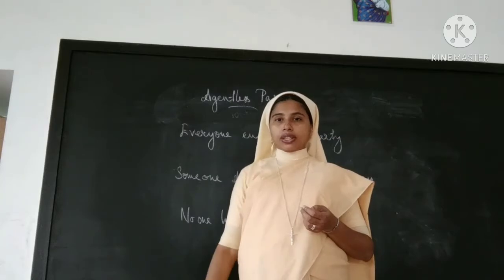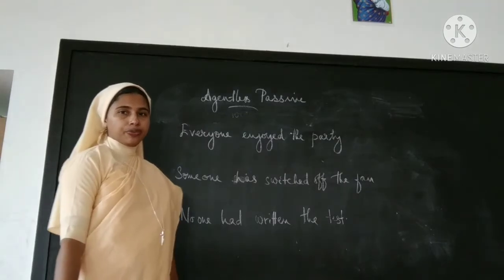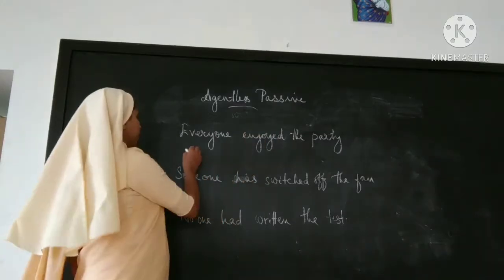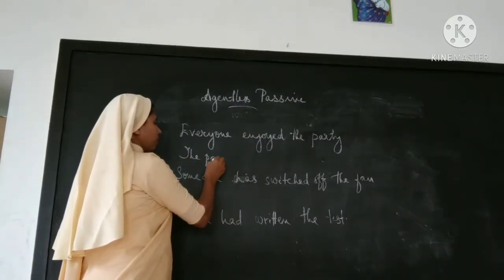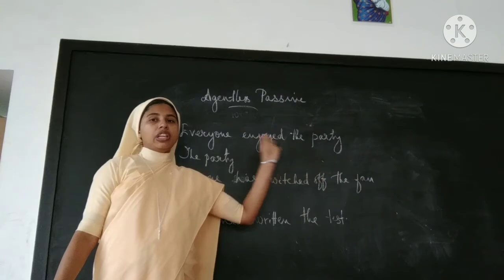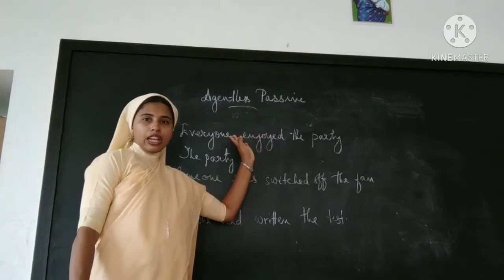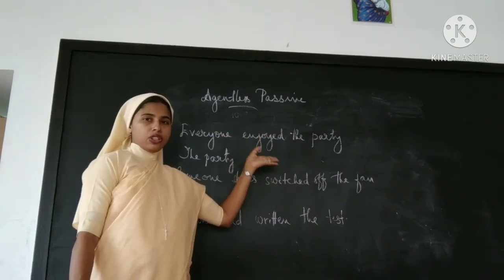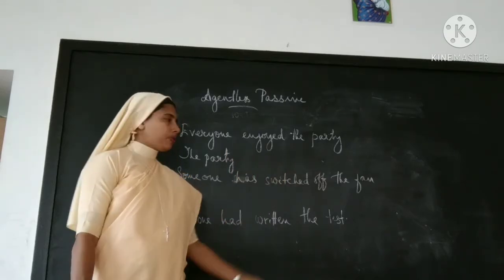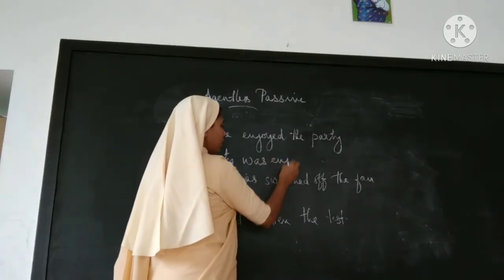Let's analyze some sentences. Everyone enjoyed the party. Let's take the object first: the party. We know that it will be by everyone, but we are not writing that. Just leaving that. And which is the verb here? Enjoyed, which tells simple past. When you convert simple past into passive, which auxiliary must be added? Was. The party is singular, so I will take was enjoyed.